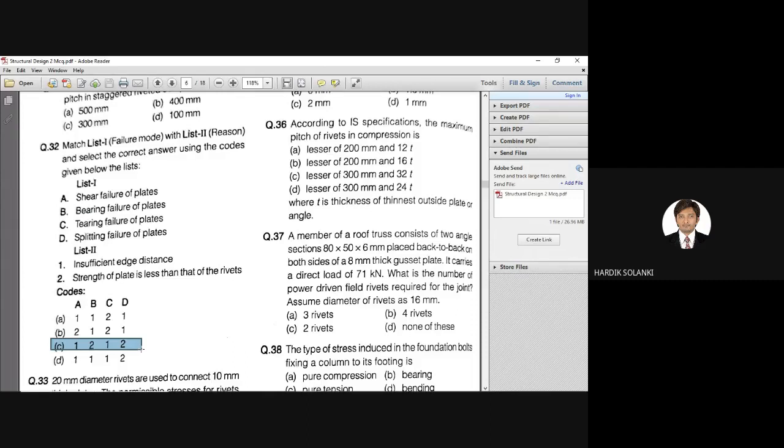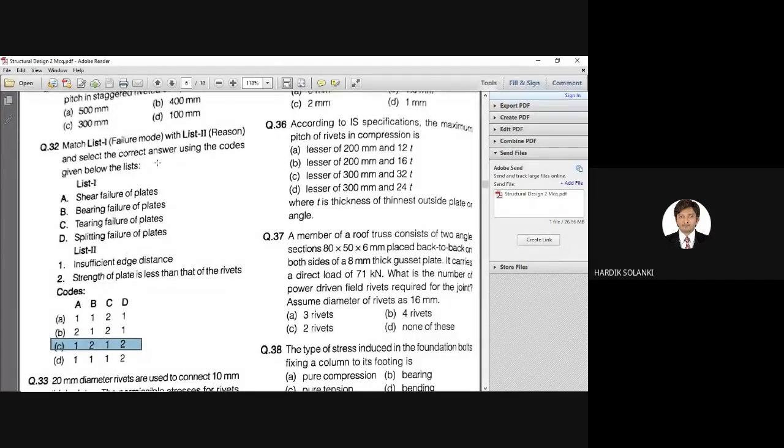Very simple. This type of questions are very simple, provided you know any 2 answers. Any 2. Right. So I hope you know the trick to solve this type of questions. Yes or no? Yes, sir. Good. Right. So I hope you learned something new today, how to solve this type of questions.